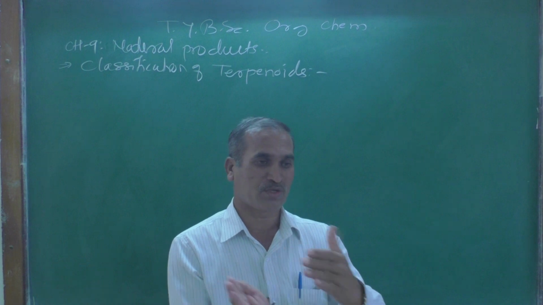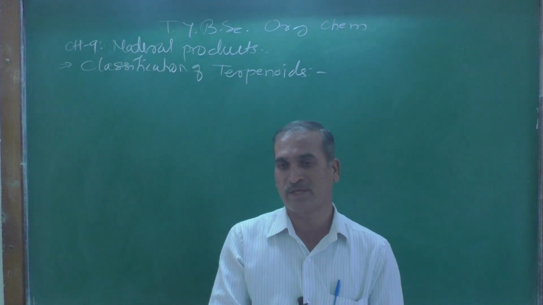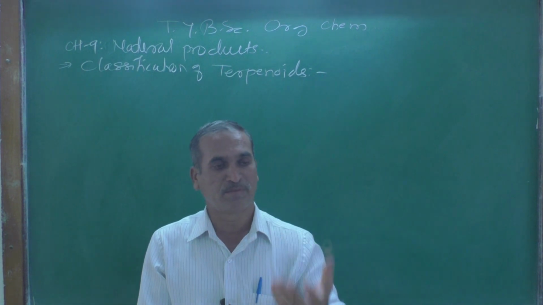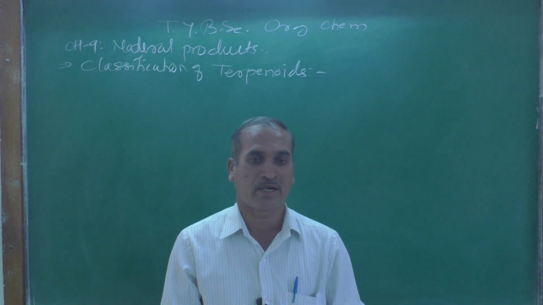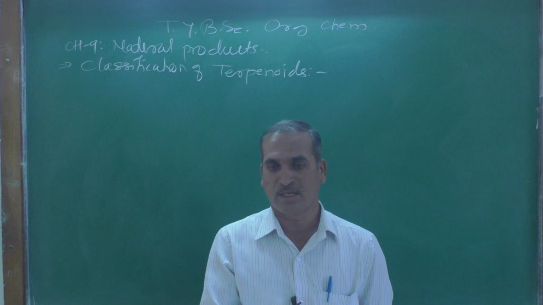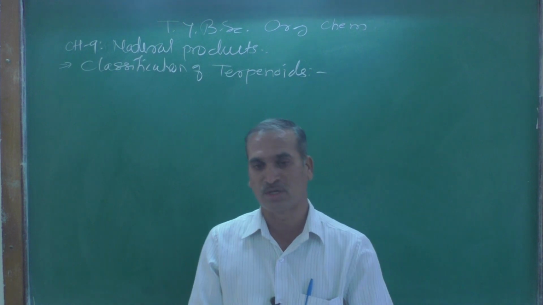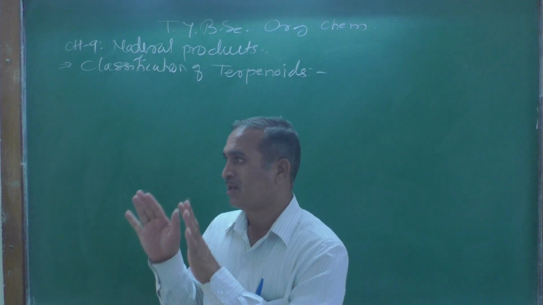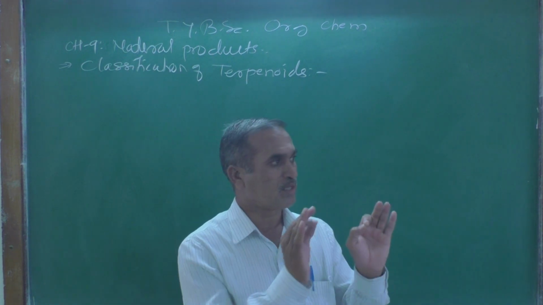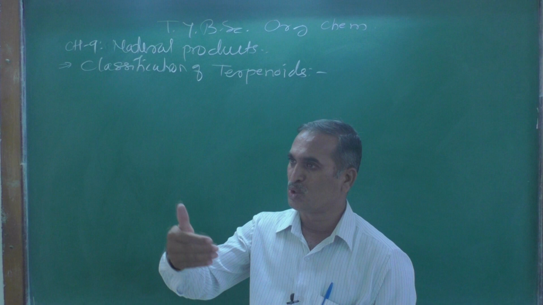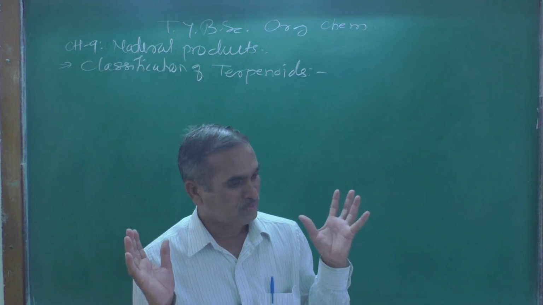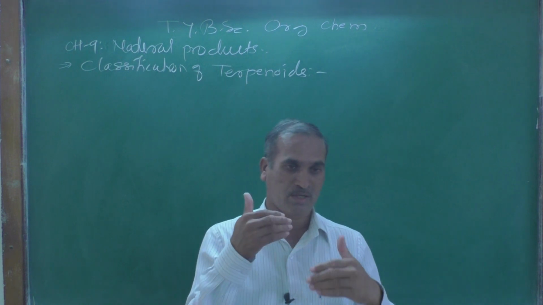Before starting the classification of the terpenoids, let me repeat some of the introductory part which we discussed in our previous lecture. Natural products are compounds that occur naturally in nature. They are very complex compounds.